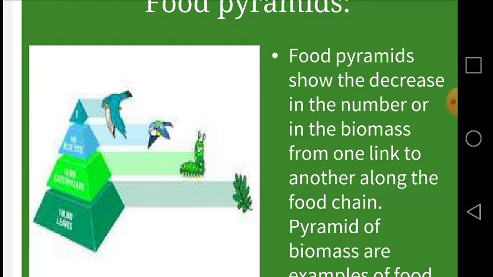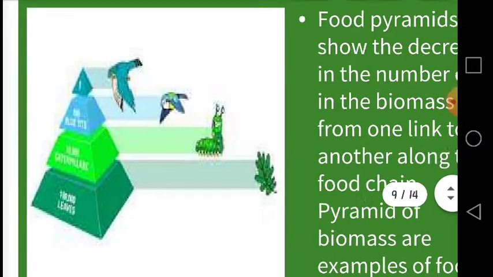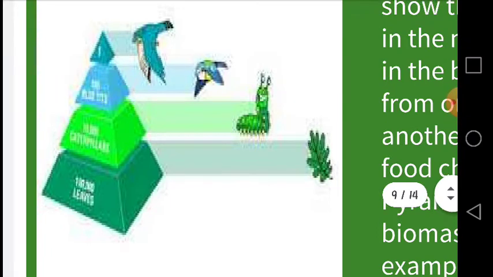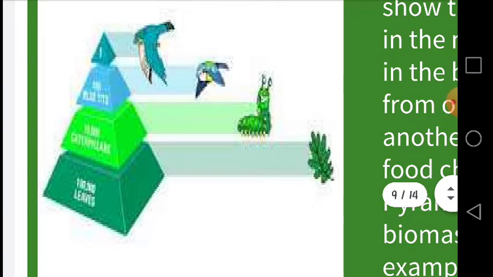As you can see from this diagram, the number of organisms decreases along a food chain, and this is because the amount of energy transferred decreases along a food chain. The number of leaves is much higher than the number of caterpillars, and then the birds, and then the hawk.